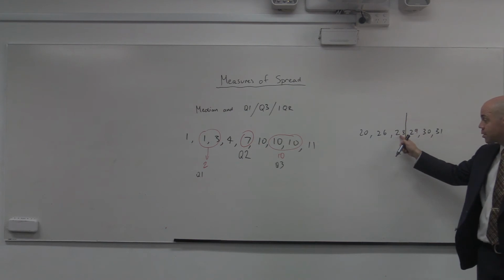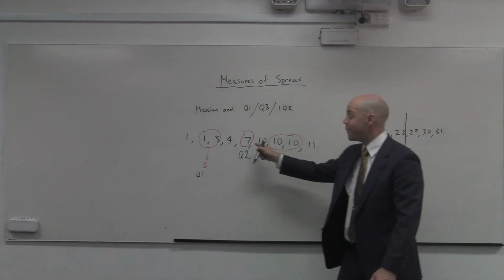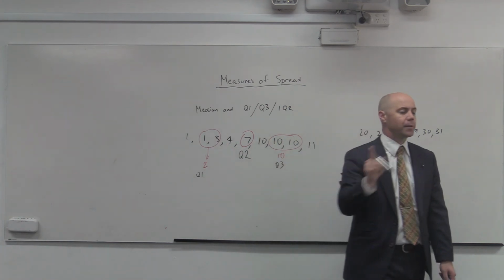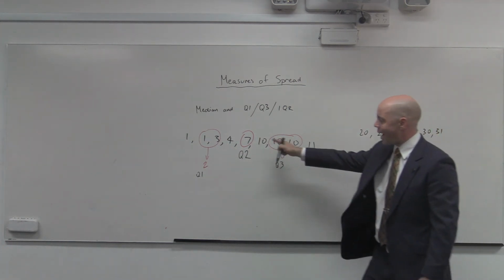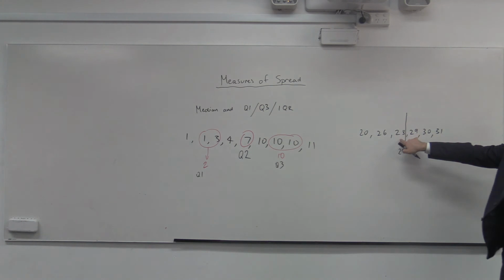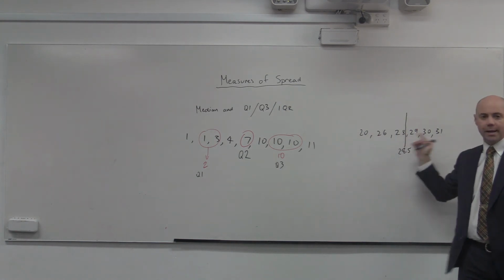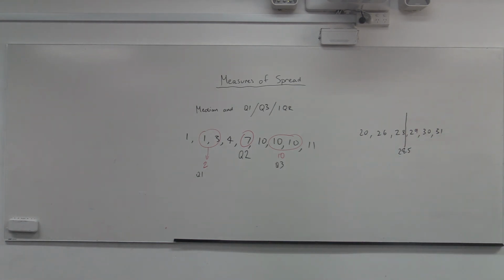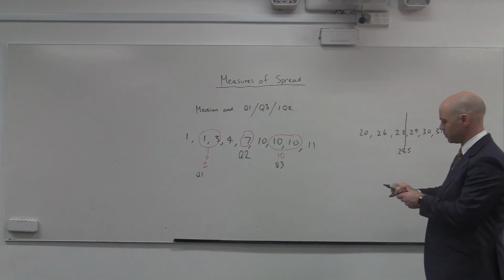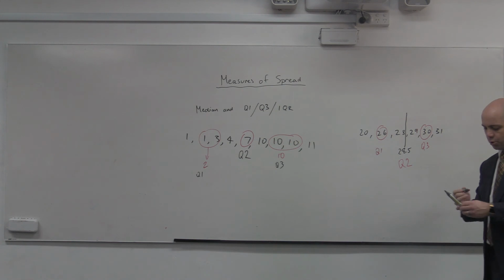And so this score here is still included in the bottom half. This score is still included in the top half. Over here, when we had one median score, it was not included in the bottom half and the top half. That's a really important distinction to make. When there is one median score, it is not included in the bottom half or the top half. When there are two median scores, we find the halfway point and we still include those scores in the halves. Does that make sense? Alright, so here, what's the median of this one? 26, so that's Q1. This one's Q3, we call this one Q2.